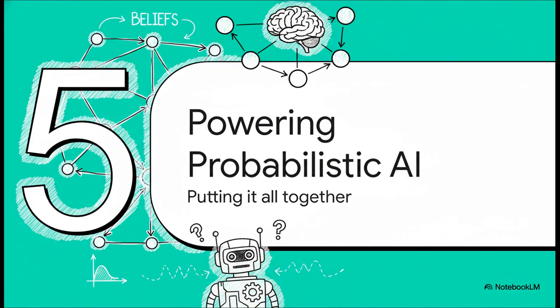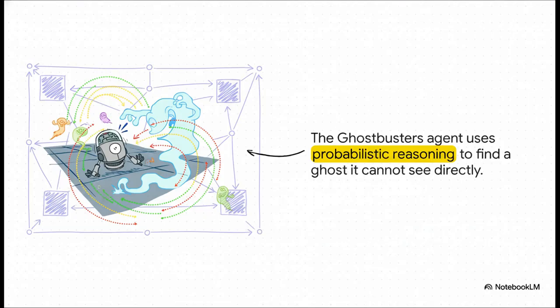All right, let's bring this all home. How does this elegant blueprint for beliefs actually power an AI in the real world? We can look at a classic AI problem, the Ghostbusters example. You have this little agent, and its job is to find a ghost that's hiding somewhere on a grid. The catch is, it can't see the ghost directly. All it gets are these fuzzy, unreliable sensor readings from nearby squares.